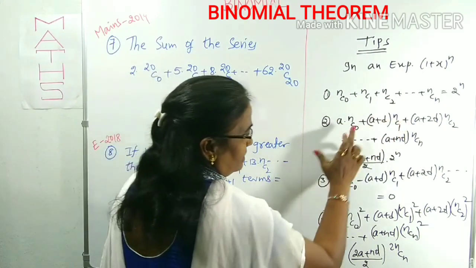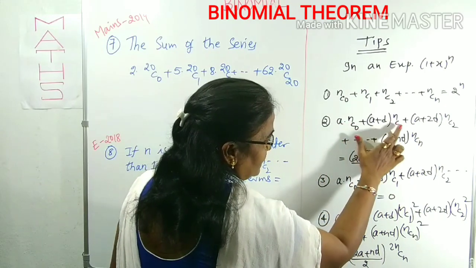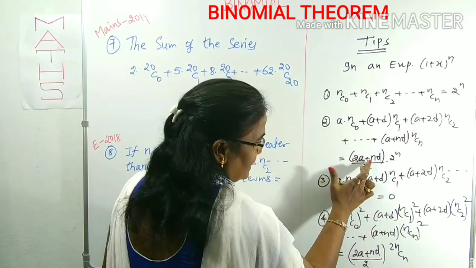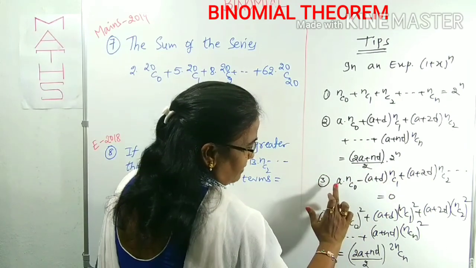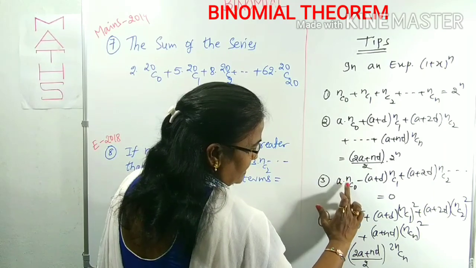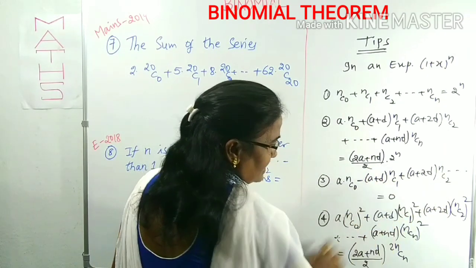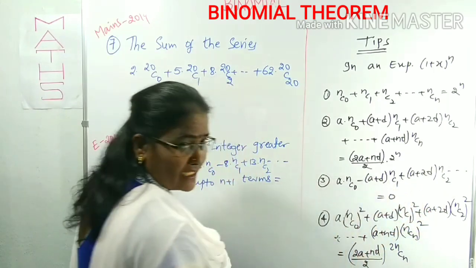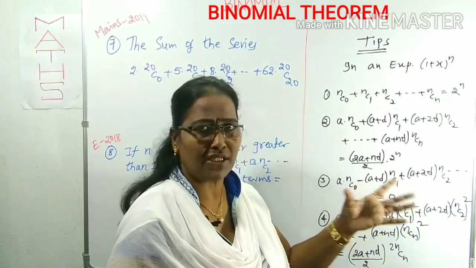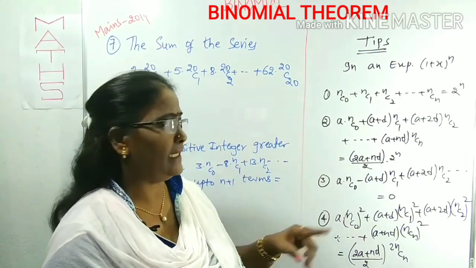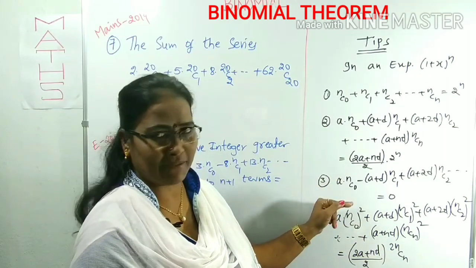Same series, here all are plus. a into nC0 plus (a plus d) into nC1 plus and so on. It becomes (2a plus nd) by 2 into 2 power n. But here alternating plus and minus is there. That is, here a nC0 with plus, (a plus d) nC1 with minus, then plus, then minus, etc. In such a case you can immediately take it as 0. First of all, check whether the coefficients C0, C1, C2 are available or not. Then whether its multiples are in AP series. Then we can use these two tips.